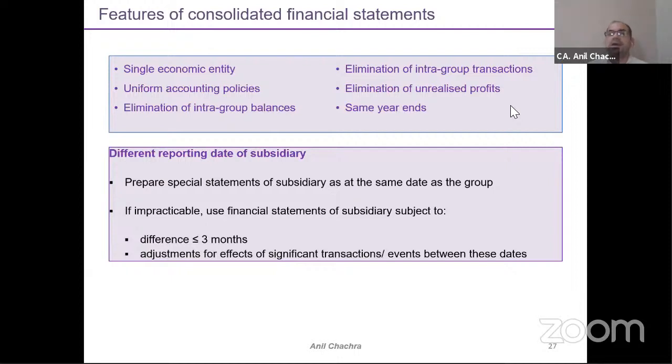So if 31st December is the subsidiary's reporting date and 31st March is the Indian company's reporting date, first of all we need both financials, parent and subsidiary, available as at 31st March itself. If they are not, we can use the 31st December financials by making adjustments to bring them to 31st March for consolidation purposes.